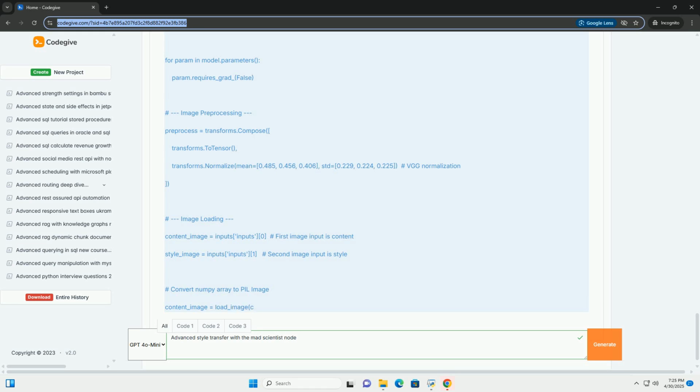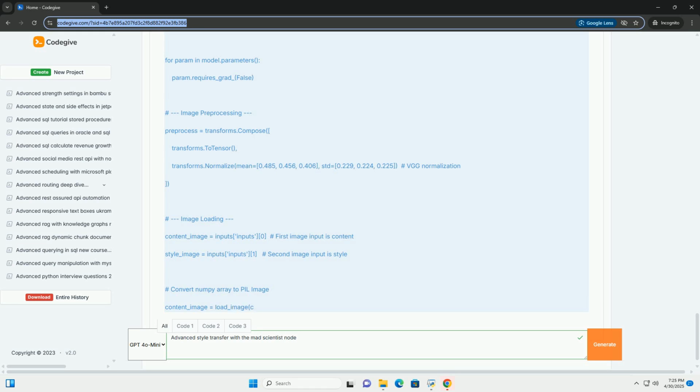VGG model setup. Loads a pre-trained VGG19 model. You could substitute other models like ResNet. Freezes the model's parameters to prevent them from being updated during optimization.